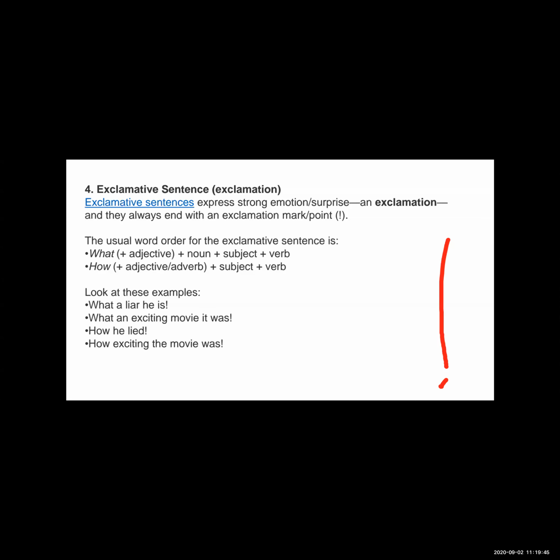First, we will see the word order of the exclamatory sentence. The first one: the sentence starts with "what". See, "What a liar he is!" See the example and the word order also. In this example, the sentence starts with "what", and here "what" works with the adjective.